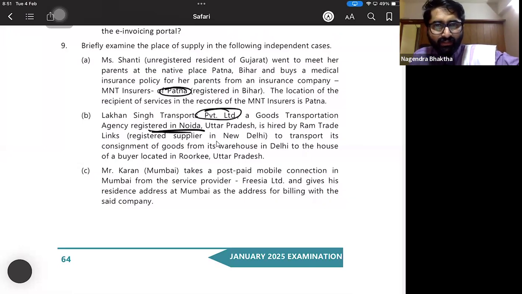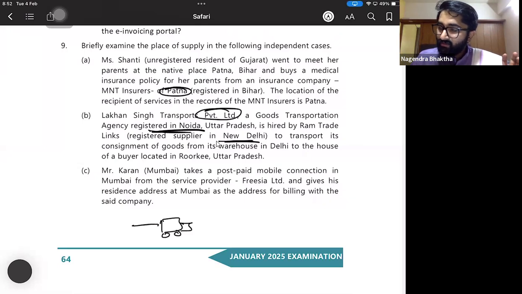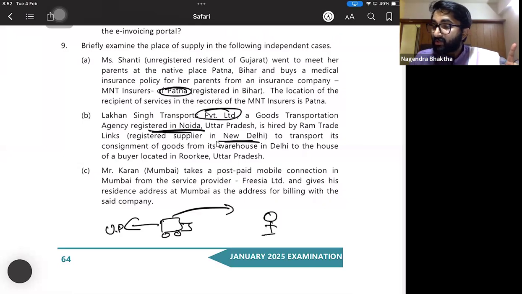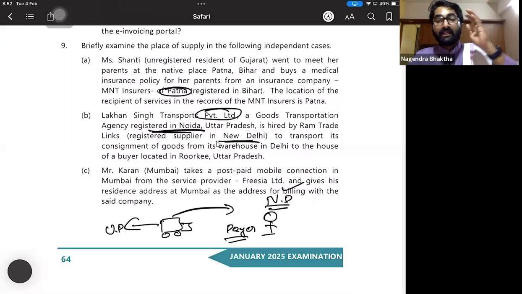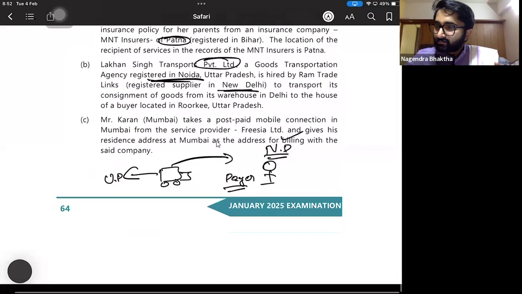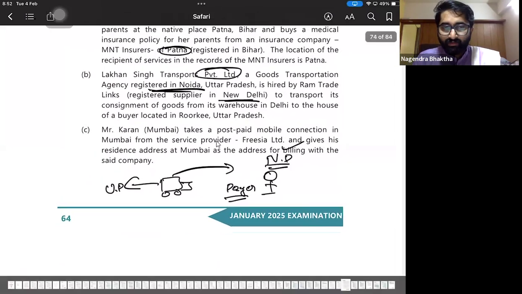Is hired by Ram Trade, a registered supplier in New Delhi. That guy is registered in New Delhi. Now the transportation company is registered in Uttar Pradesh. These guys are hired by a person who is actually the payer, the one who pays, that person is the recipient. So the recipient is registered in New Delhi. If transportation services are given to a registered person, then the registered person's place will be the place of supply. In case of goods, section 12, subsection 8, if I'm not wrong, 8 or 9, you just see that. That is, New Delhi will be the place of supply.